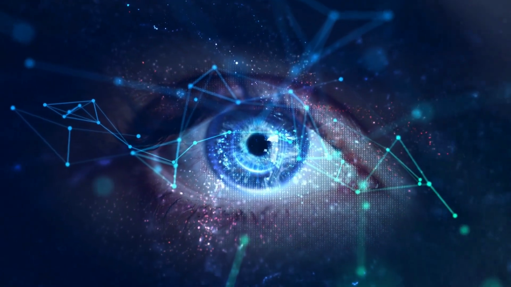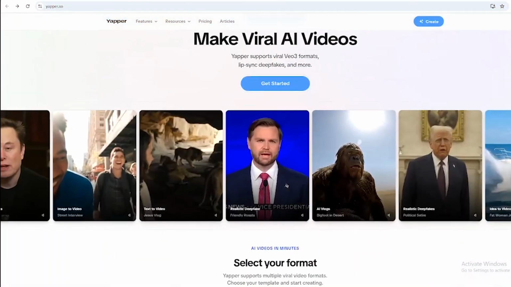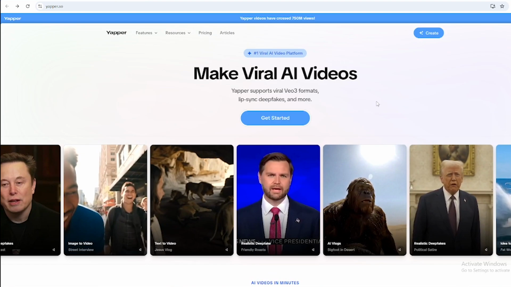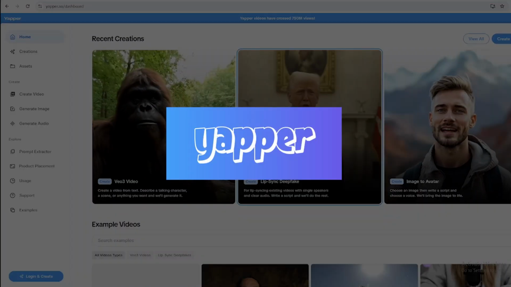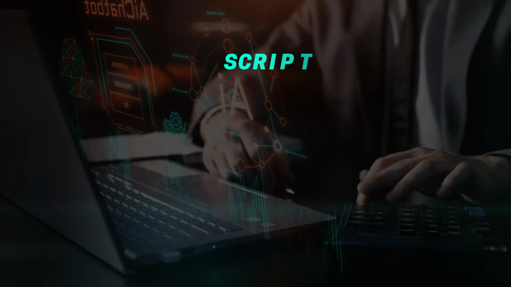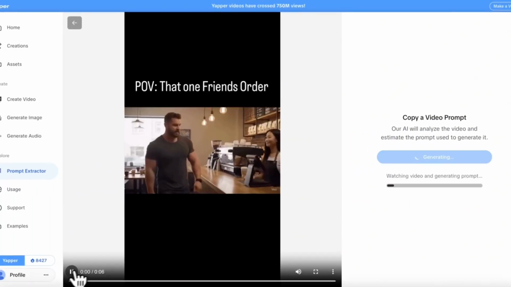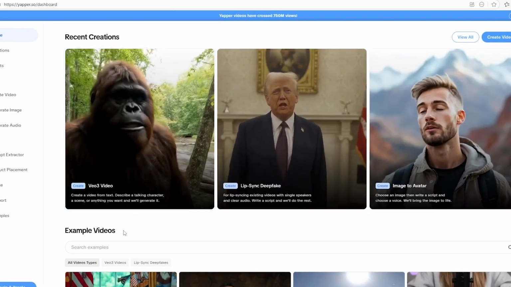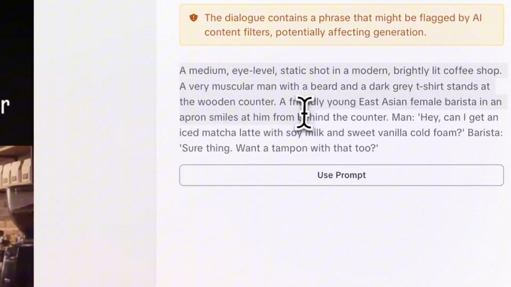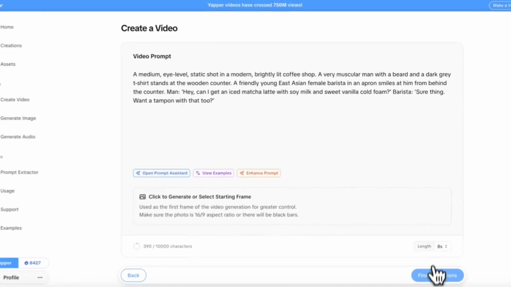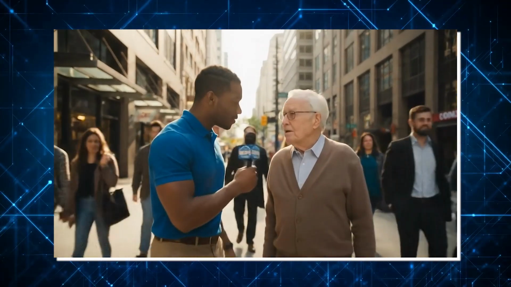No time to blink. First up, let's talk about a tool that's already redefined what going viral means. Yapper. Imagine an AI that takes your script, news, joke, or reaction and instantly generates studio-grade video content. We're not just talking basic talking heads. Yapper creates expressive avatars, syncs lips and facial gestures to your audio, and drops it all into social media-ready video,